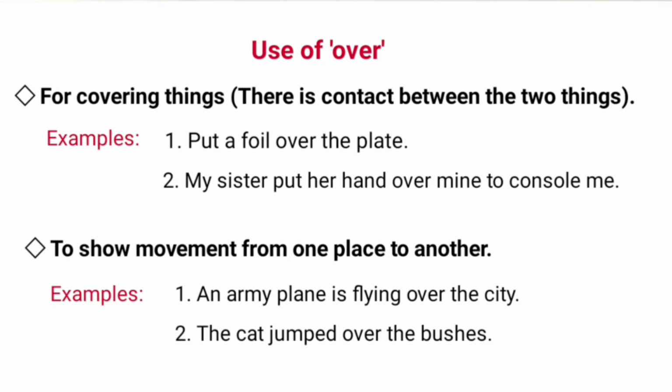Over is also used to show movement from one place to another. Here, the movement is in the things at higher level. For example, an army plane is flying over the city. The cat jumped over the bushes. In these sentences, army plane and cat are moving and there is a change in location.